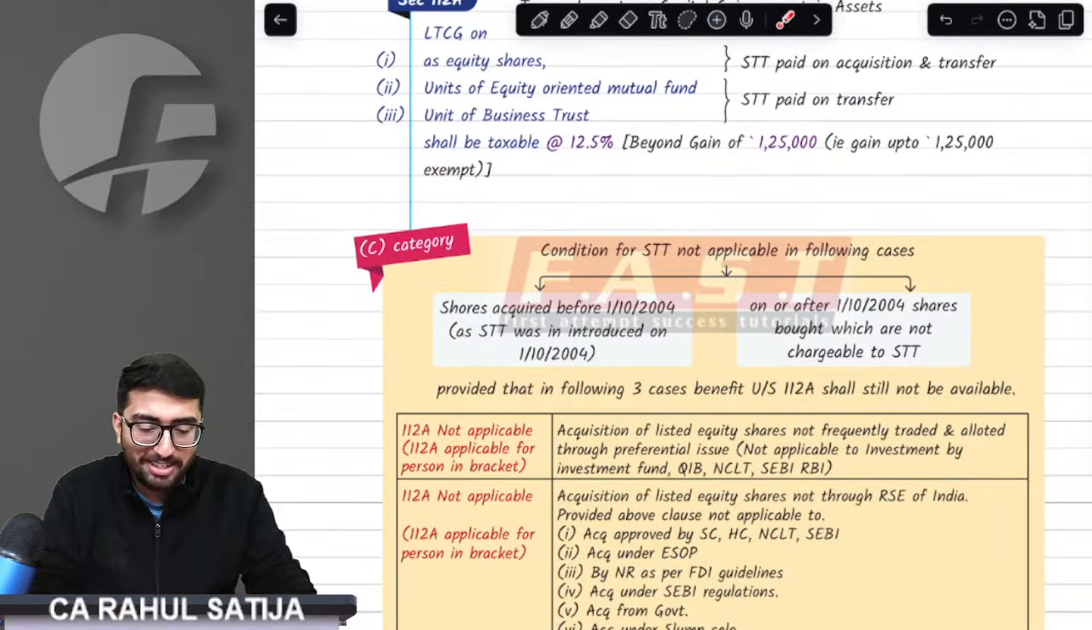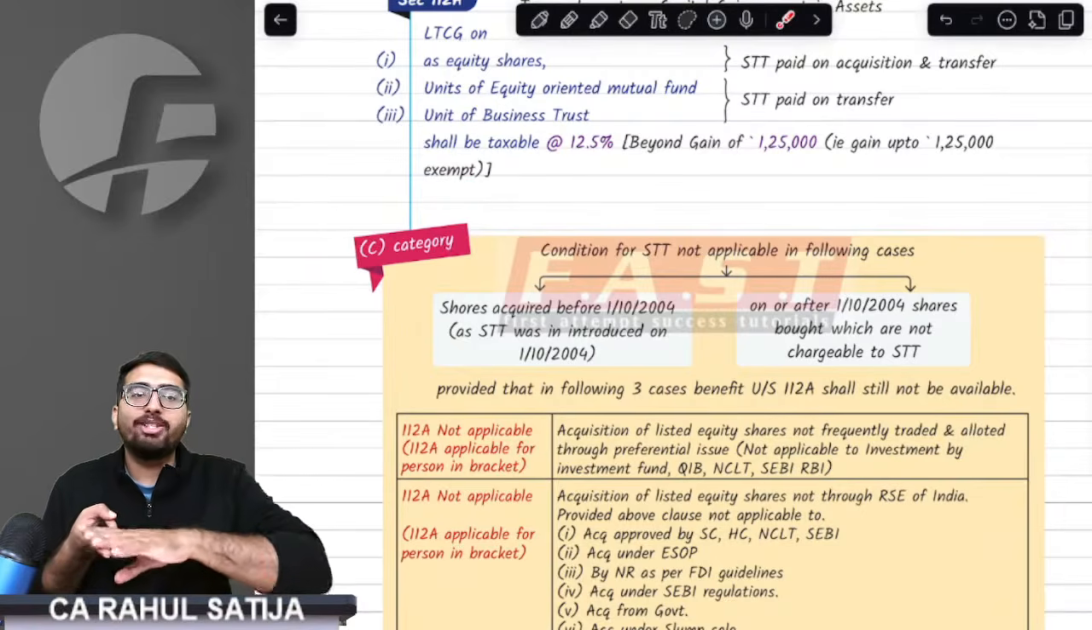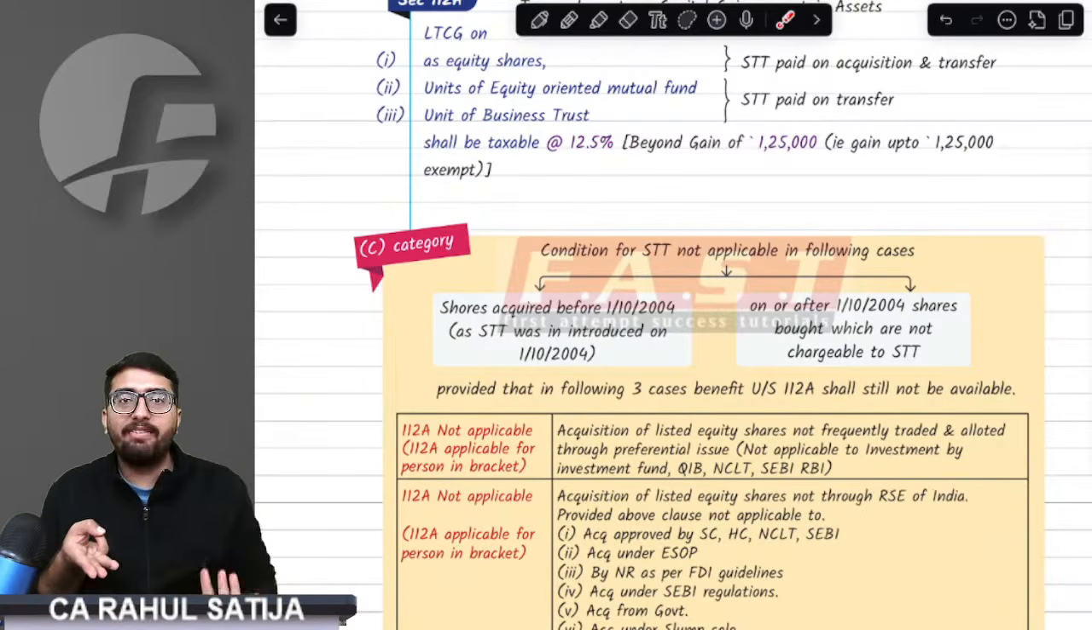Now, what this topic says? Understand this. There are three transactions on which, even if you don't pay STT, you will be given this benefit.